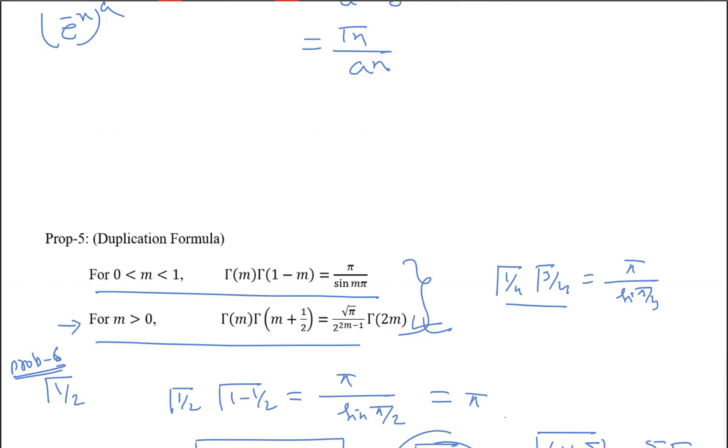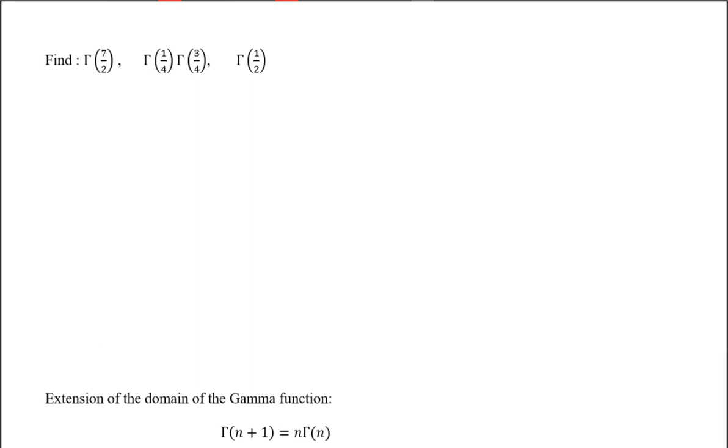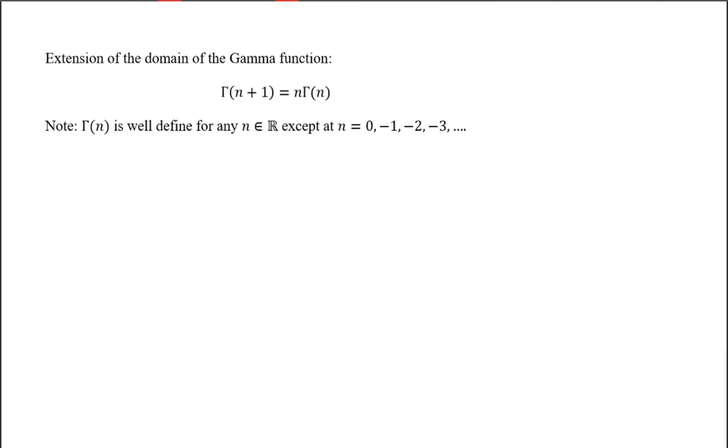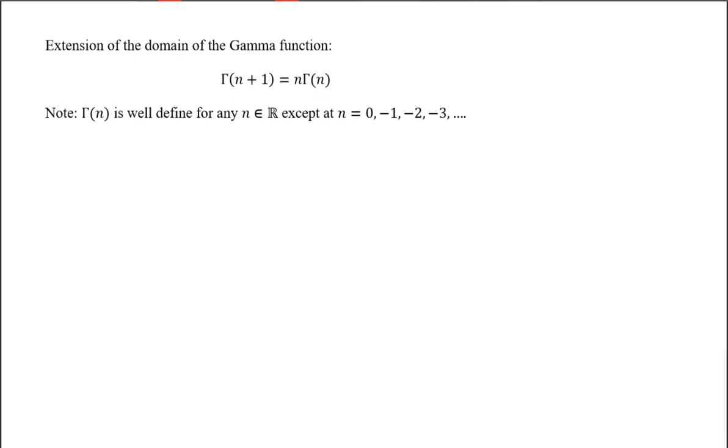Okay, sir. So these are some problems you can do: find gamma half, gamma 7 by 2. What we have done here. Now, I stop here, or let me complete this thing. I will take just 5 minutes more.